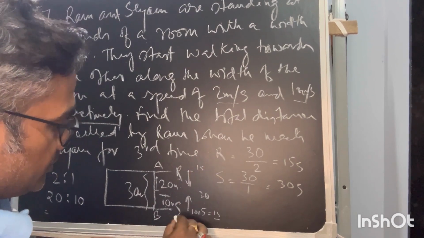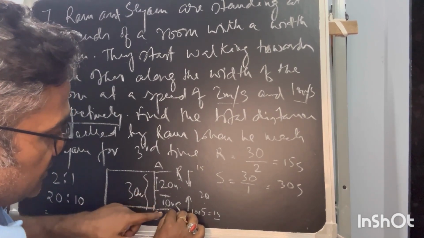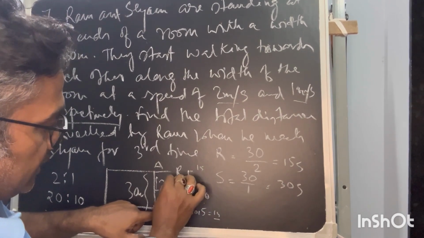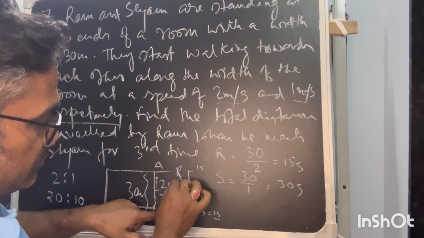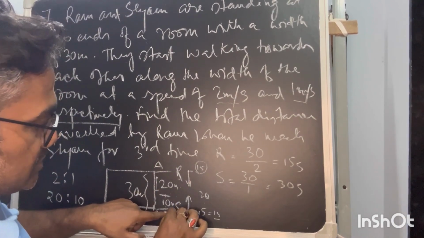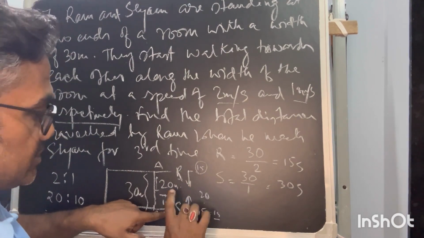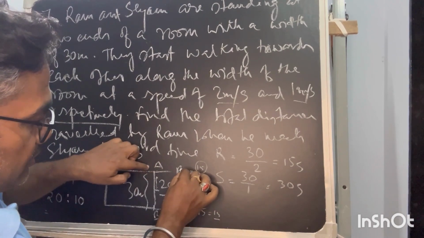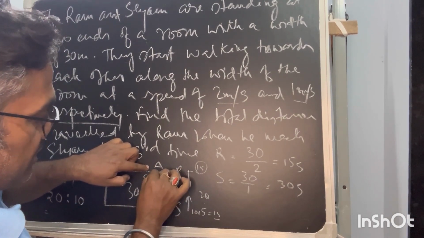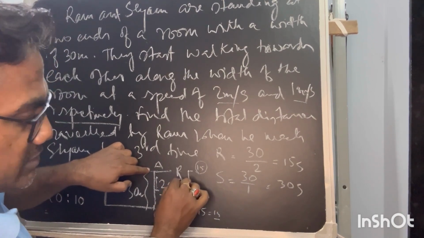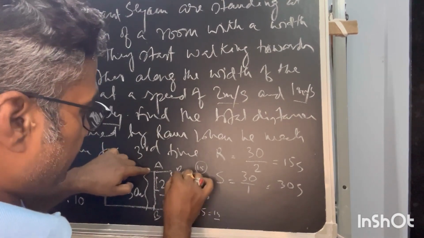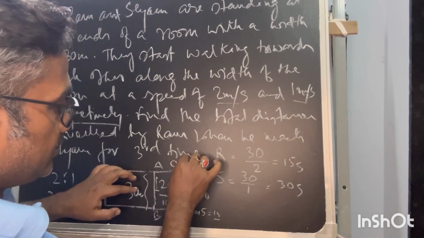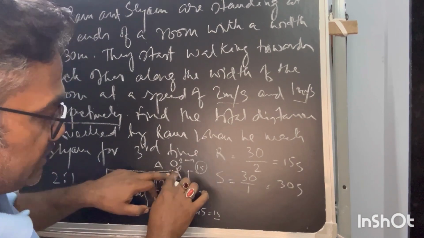Then Sam will move the remaining half distance in 15 seconds more. So is there any possibility that Ram, returning back, will stop at any in-between point between these two terminals in 15 seconds? Because Ram is moving the whole distance in 15 seconds. So by that time Sam is moving from half distance to there, and Ram is returning back to this point. So again at point A, Ram and Sam will meet. So for the second meeting, they will meet at point A.